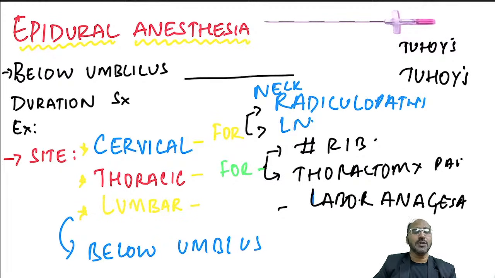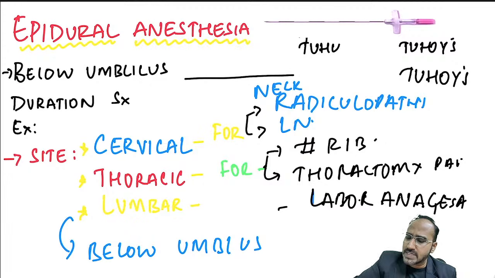Next, epidural anesthesia. Just a brief of epidural. Epidural anesthesia, they might ask you about the needle. What is the needle used in epidural anesthesia? The needle that we use in epidural anesthesia is Tuohy needle. Very, very important. 18 gauge Tuohy needle commonly used. 16 gauge can also be used.